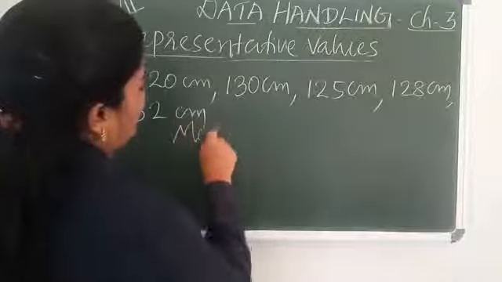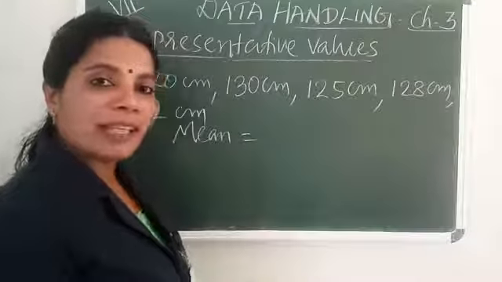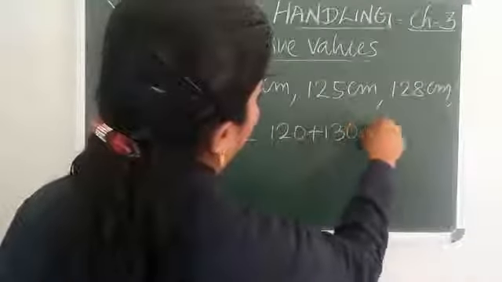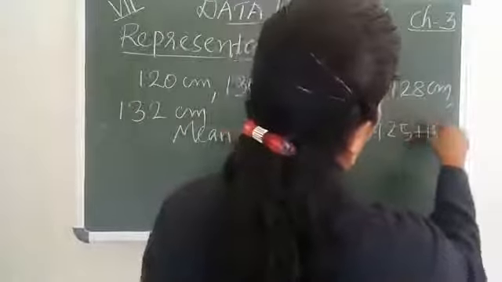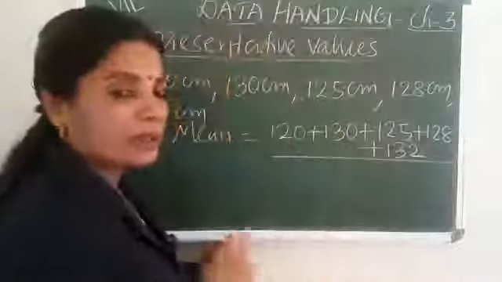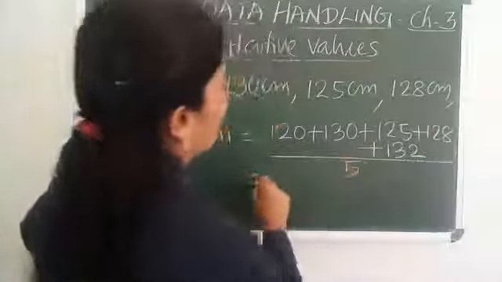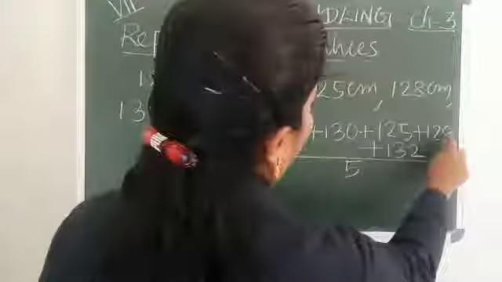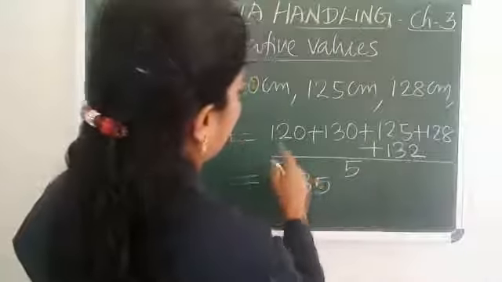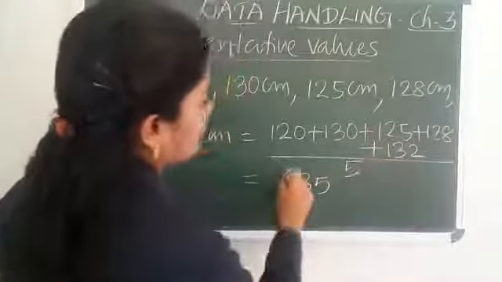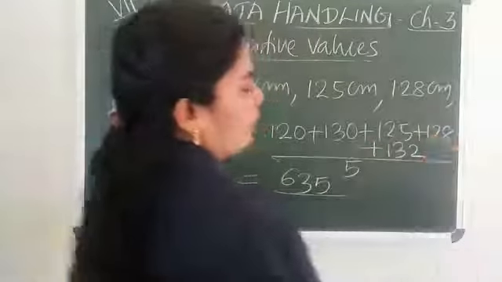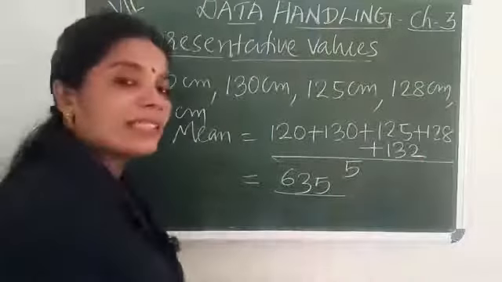Arithmetic mean. How to find mean? Sum of all the observations by number of observations. Sum of the observations: 120 plus 130 plus 125 plus 128 plus 132, divided by the number of students. How many students? 5 students, divided by 5. Find the sum of this. We get 635.